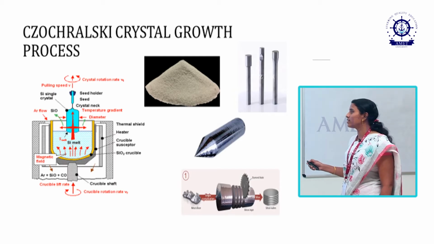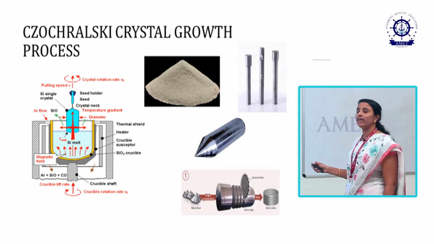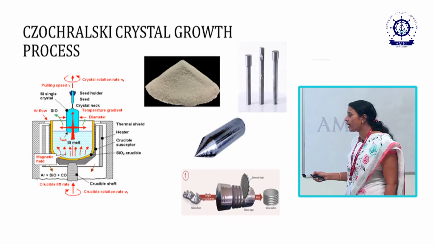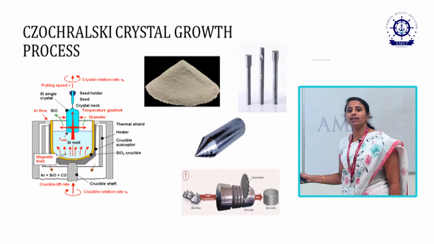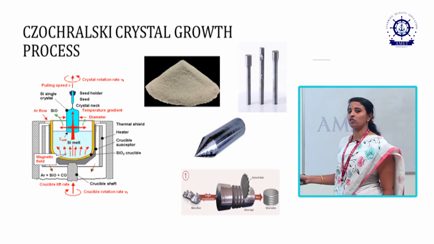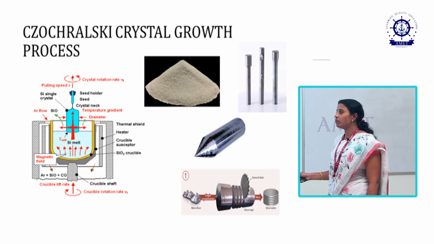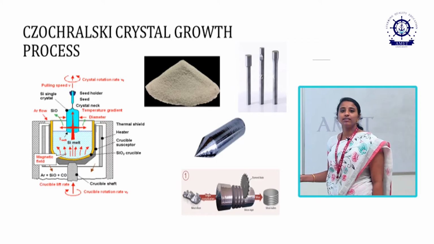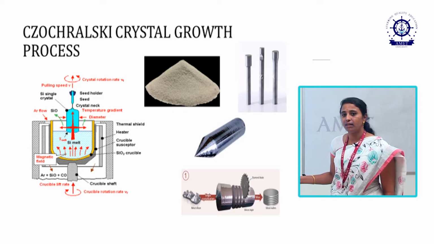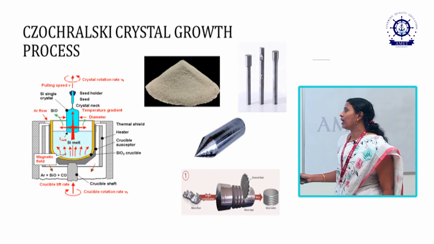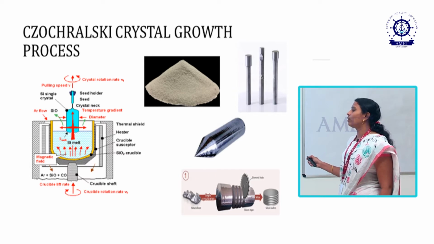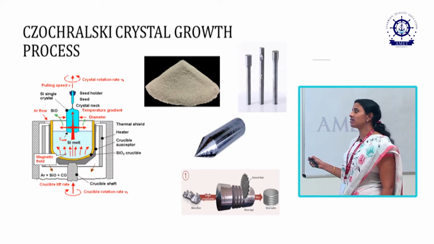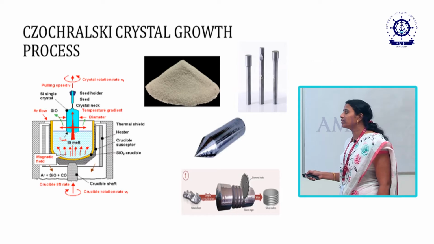This is silicon sand. First we apply the silicon sand in the crucible chamber. After heating to a temperature in the range of 1420 degrees Celsius, the silicon sand will melt. So, finally we get the molten silicon liquid. After that we apply the rotating rod. This rod we call a seed crystal. The seed crystal is applied in the silicon melt.